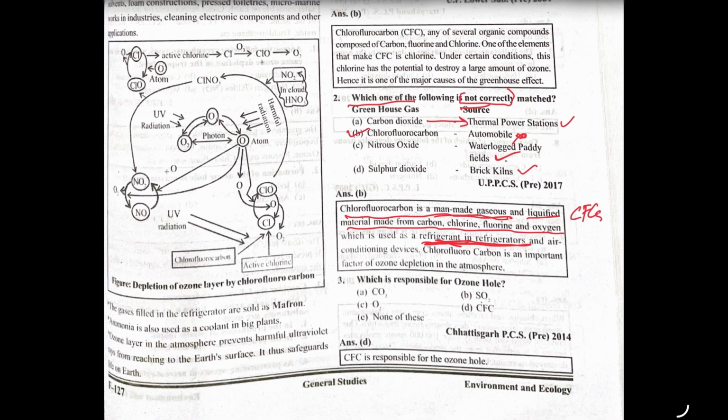The next question is, which is responsible for the ozone hole? Carbon dioxide has a very high greenhouse effect potential, but it is not responsible for the ozone hole. Sulfur dioxide is also a greenhouse gas, but CFC has a very high potential to make the ozone hole. So CFC, chlorofluorocarbon, is responsible for the ozone hole. So D is the correct option.